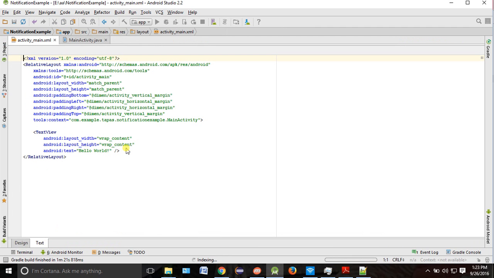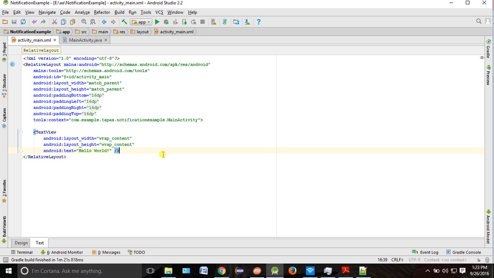Here we create the two buttons. Okay, so indexing is over.